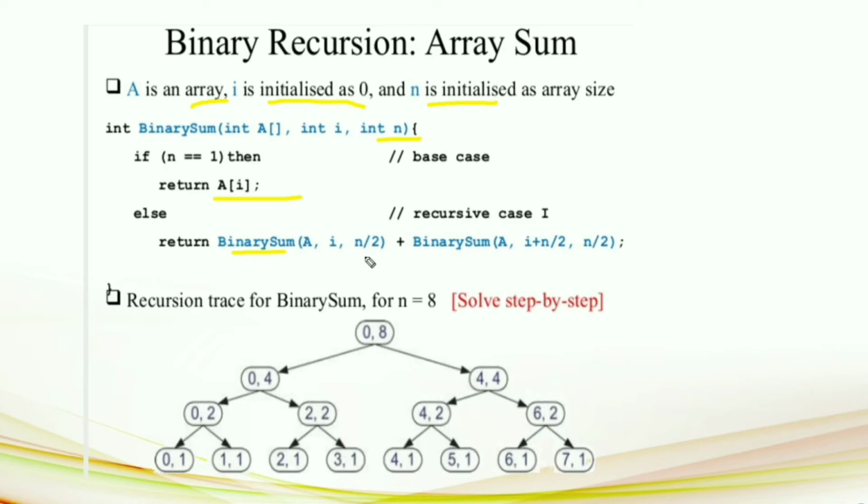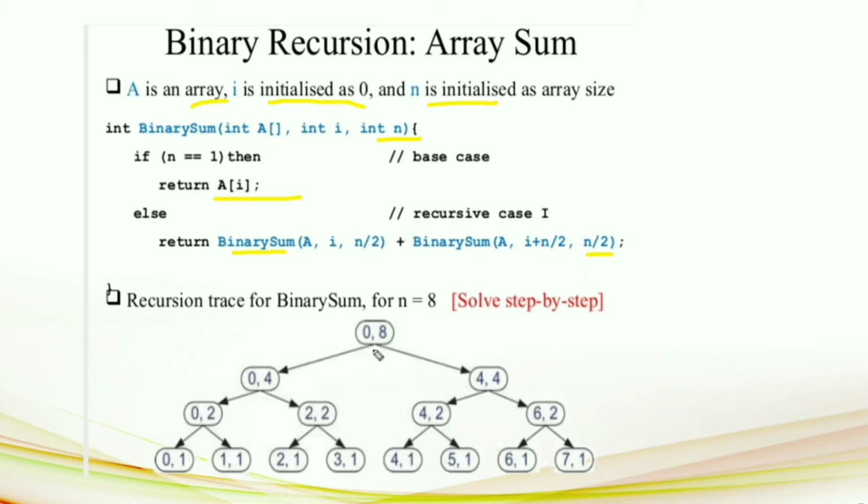Okay, i is for array indexing, plus binary sum of A, that is the array, plus up to n by 2, that is the first half, and from i plus n by 2, that is the second half, from i plus n by 2 up to n. Okay, this is the recursive call, the binary recursive call. For example, for n equal to 8, this can be solved step by step.